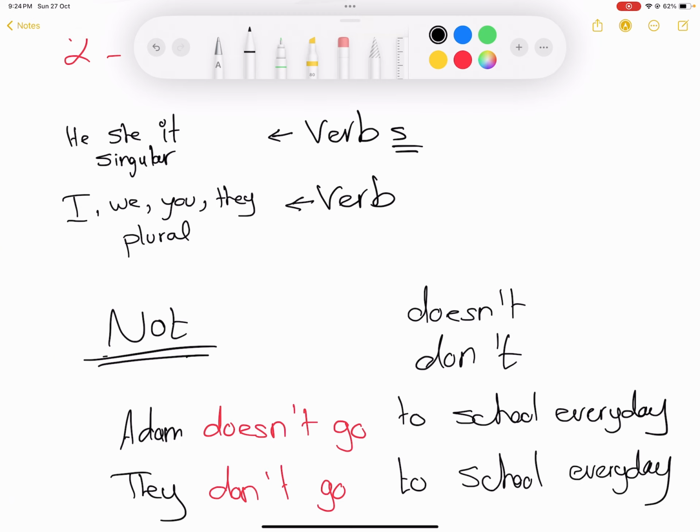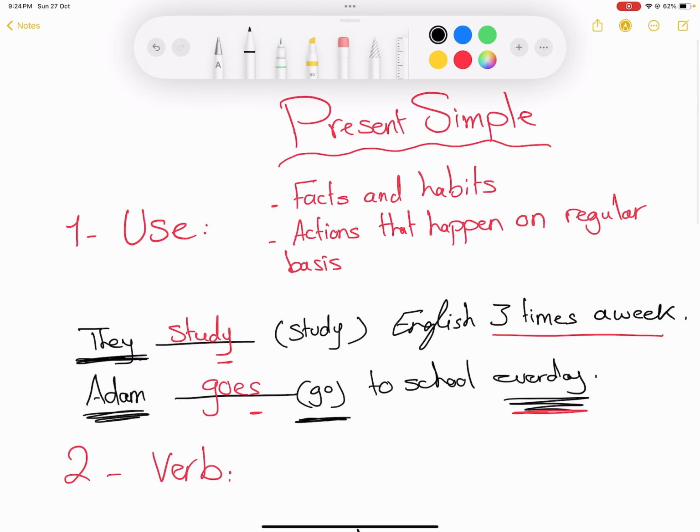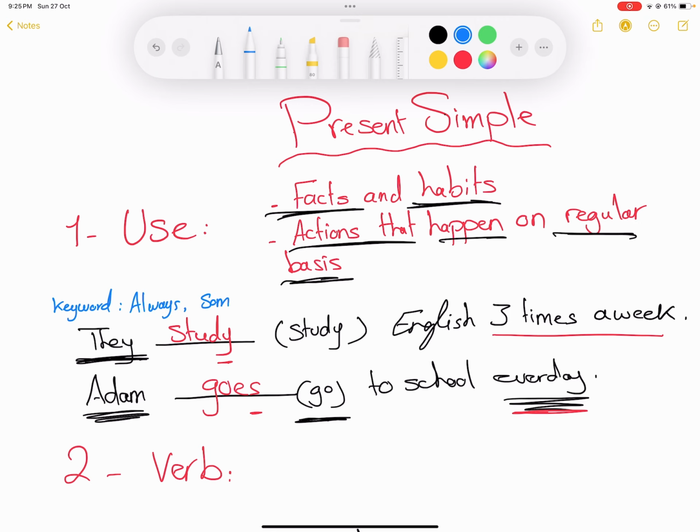All right. So let's recap the tense quickly. When do we use present simple? We use present simple to talk about facts or habits, or to talk about actions that happen on regular basis. It means it happens consistently. There are some keywords that might help you to figure out that this is present simple. These keywords are any word that shows that this action happens on regular basis, like when I say always, sometimes, usually, 2 times a week, 3 times, 4 times a week, a month, a day, every anything, like every month, every day, every Friday. So as long as you're doing the action on a regular basis, you're going to use present simple.